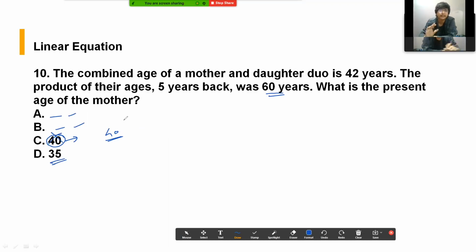So if मदर का मैं 35 लेता हूँ तो डॉटर का होगा 7. 5 years back जाएंगे तो मदर का एज will be 30 and डॉटर का will be 7 से -5, that is 2, and 30 into 2 अगर मैं करूंगा तो 60. So 60 बोला था, 60 आ रहा है. So option number D was your correct answer. This question could have been solved within 5 seconds.